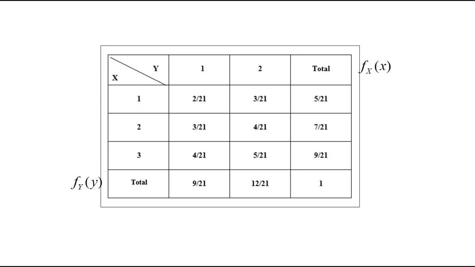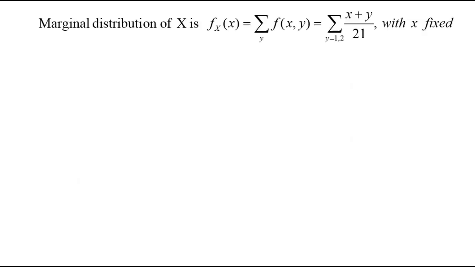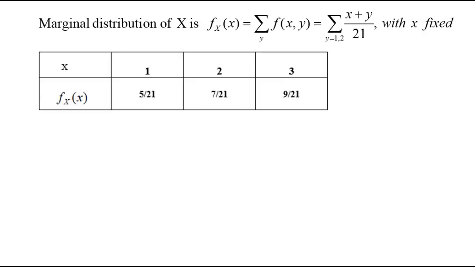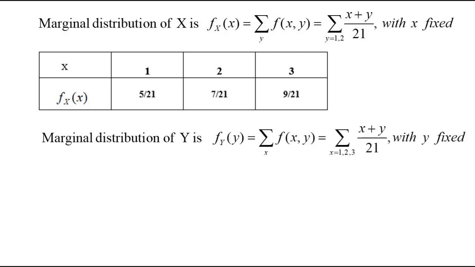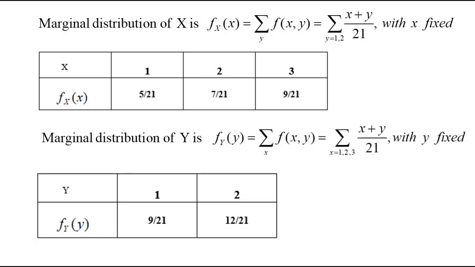Since we have got this, now let us reconstruct the marginal density functions of capital X and capital Y separately in the form of a table. And here I write the marginal PDFs of capital Y in the form of a table. Once you have got this, now let us find out the mean of capital X and capital Y.